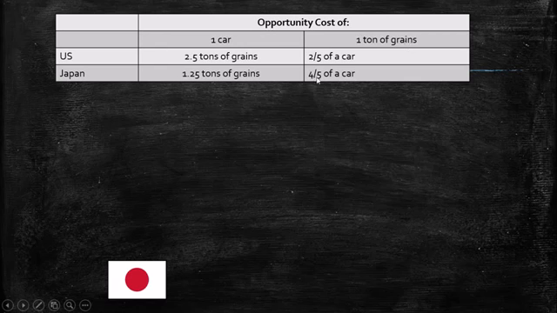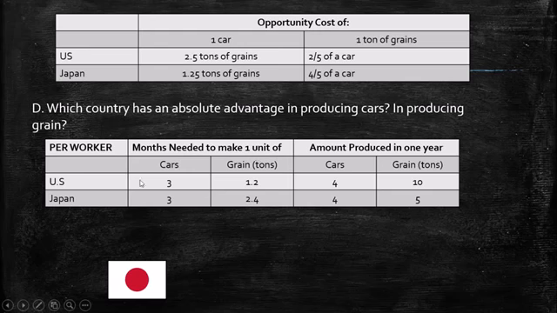Okay, the D point says which country has an absolute advantage in producing cars and in producing grain. So we already have this table. Remember, the months needed to make 1 unit of cars and grain. So here, the United States, as you see, has the absolute advantage for grains. Why? Because if you see here, the United States in 1 year can produce more grain. You see, 10. And what about